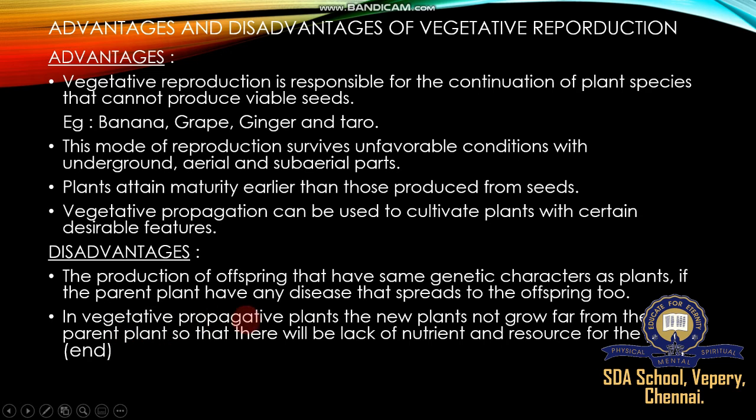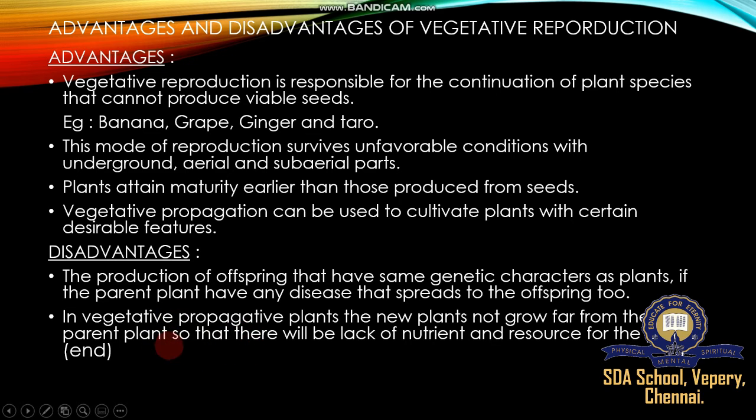In vegetative propagation, the new plants do not grow far from the parent plants, because the plants are reproduced nearby, close to the parents, and are not dispersed to a long distance. To go to a long distance requires some mechanism, like humans or animals, to transport or transplant to the next place.